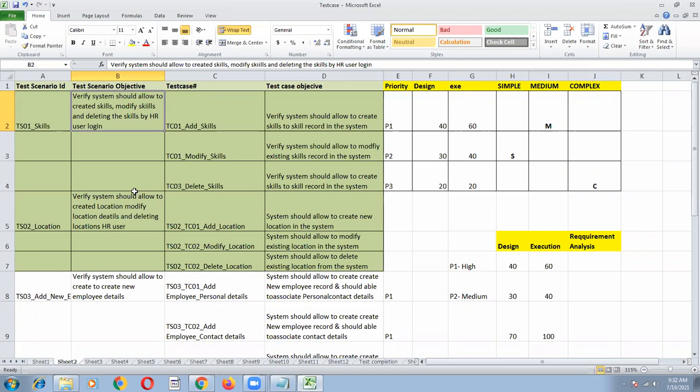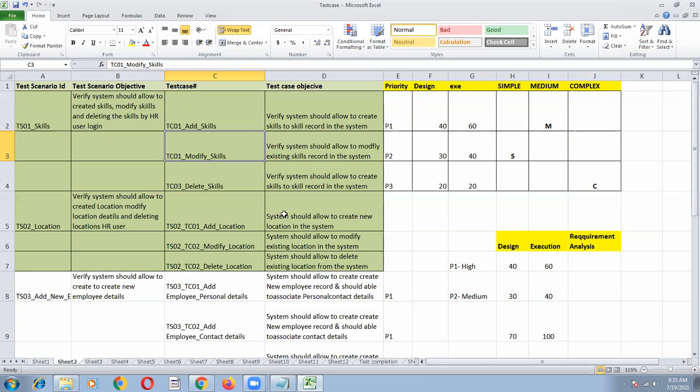In case, while you are giving the test scenario walkthrough, sometimes you might also miss a case. So on the call itself, the client will tell you, you can also add this negative scenario, you can also add this negative test case. Suppose for modify skills record, he is telling that some of the fields even HR should not be able to edit.